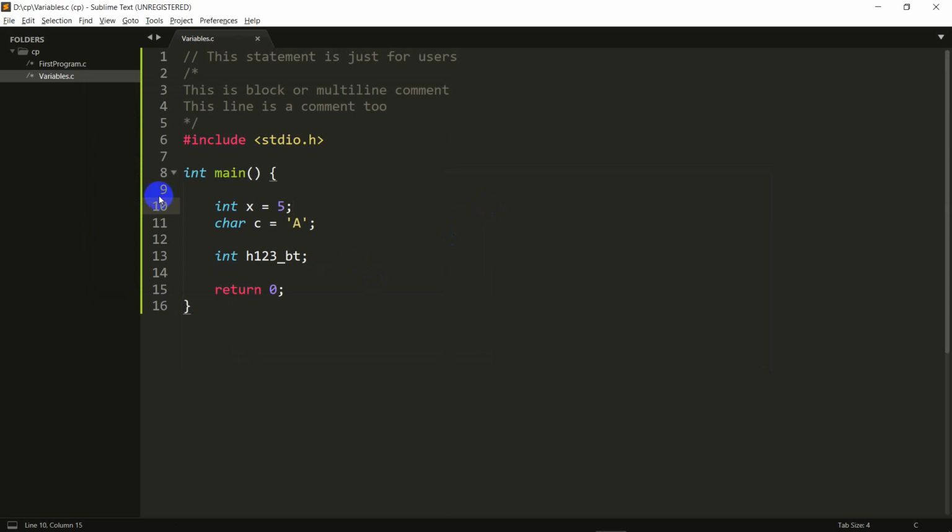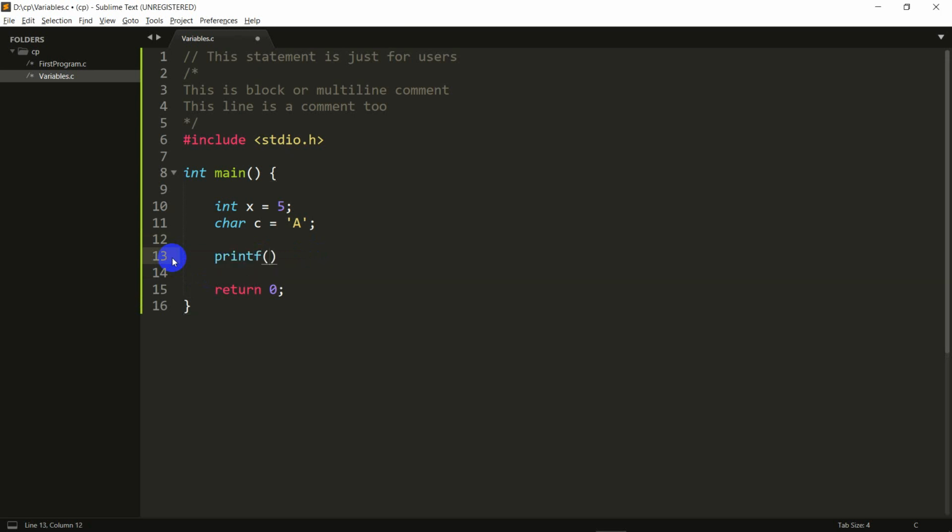Another rule is that these variable names cannot be the same as these right here. So these right here are called keywords. So int is a keyword, return right here is a keyword, and there's a total of 32 keywords in C, and we can't use any of those for our variable names because these words already have meanings defined in C, so we can't name our variables with those names. So that done, let's see how to print these variables.